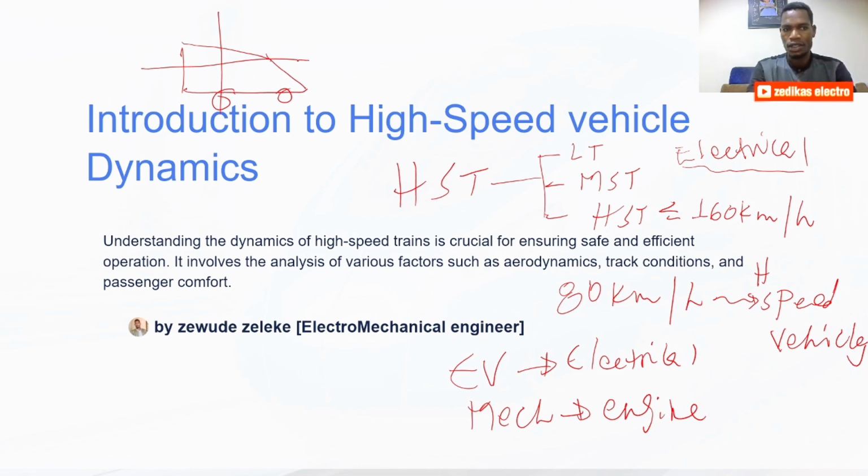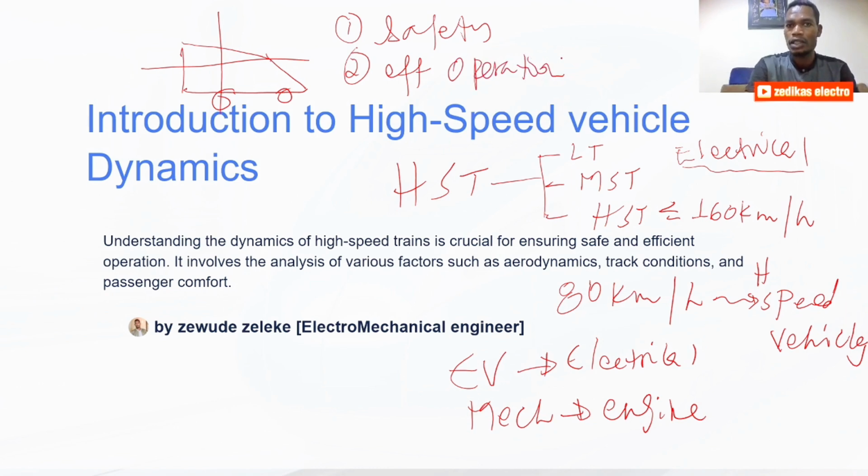Understanding the dynamics of the high-speed train is crucial for two cases. The first one is to ensure safety, and the second one is to ensure efficient operation.